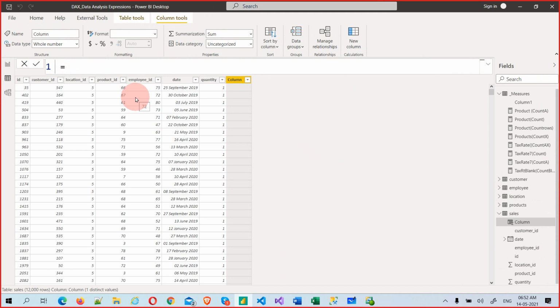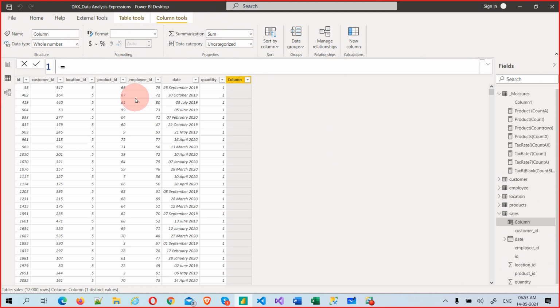We have a lot, we'll come to know one by one. Calendar auto, all are table functions. So the interview question is, what are the types of DAX functions that we have? Nobody has asked so far, but I'm just telling you. Using DAX functions, we can create columns, tables, measures, something like that you should tell.